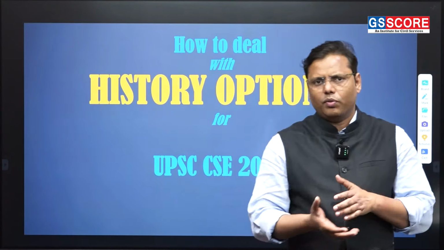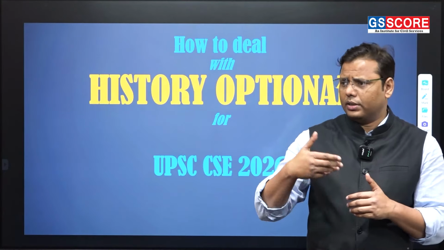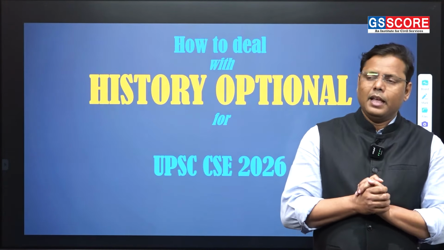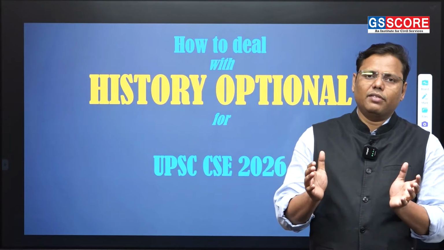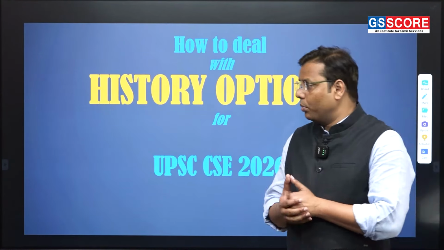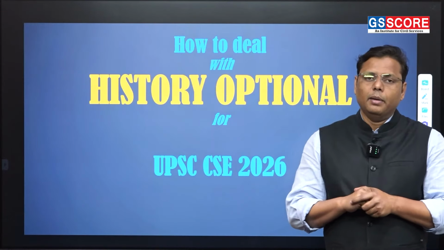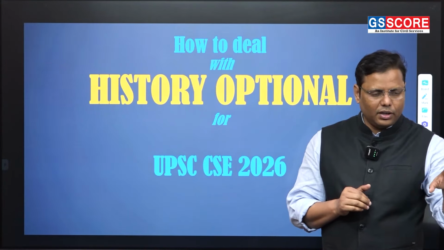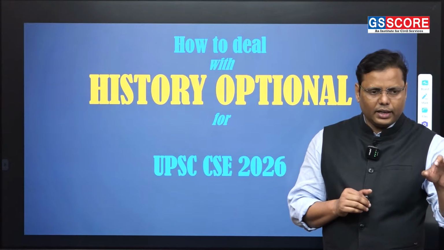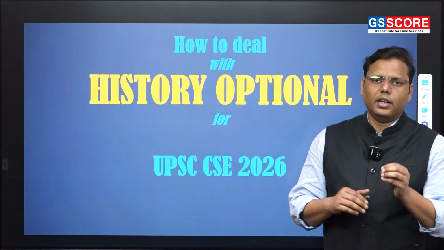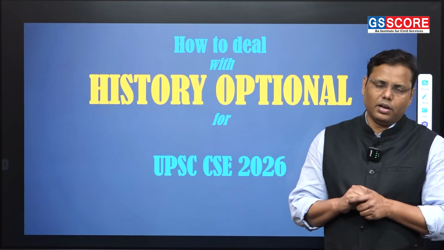Undoubtedly, there are certain biases, or you can say reservations, because of which people opt for their optional paper. But sometimes there are students who are very confused. And why am I saying so? There's a very simple reason behind it: I have noticed that students who have studied a particular subject for many years, since their graduation or even masters, are in a state of confusion about whether they should select this optional paper or not.